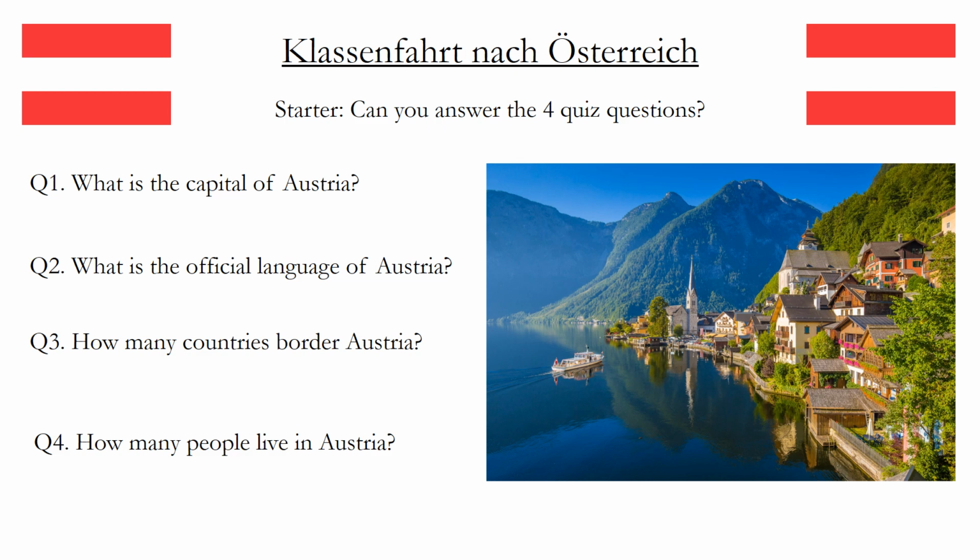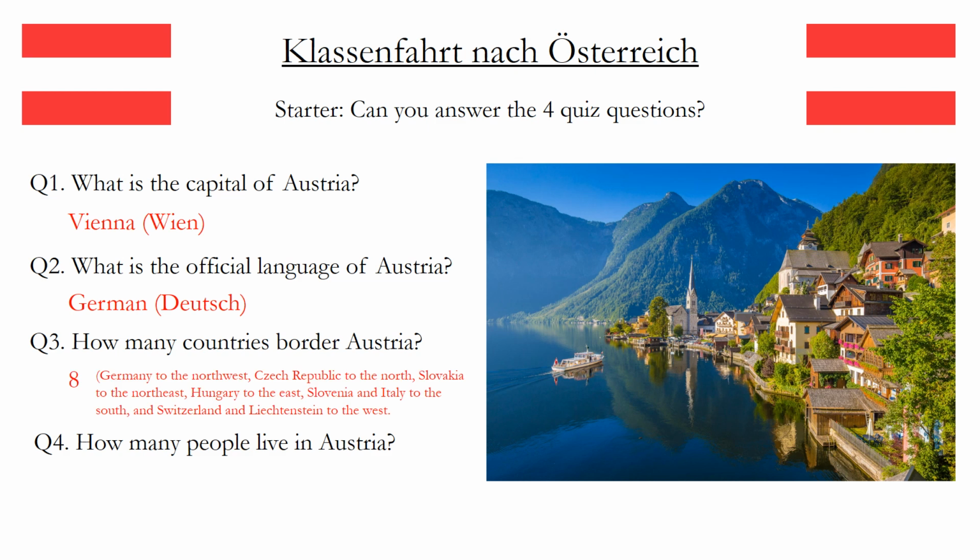Number 1. The capital of Austria is Vienna, or Wien in German. What's the official language of Austria? Well, I hope you all know this. It's German, Deutsch. How many countries border Austria? This is a bit more tricky. It's actually 8. So you have Germany to the northwest, the Czech Republic to the north, Slovakia to the northeast, Hungary to the east, Slovenia and Italy to the south, and Switzerland and Liechtenstein to the west.